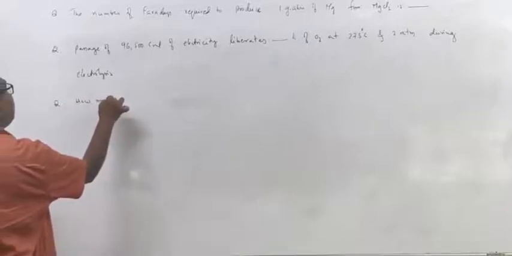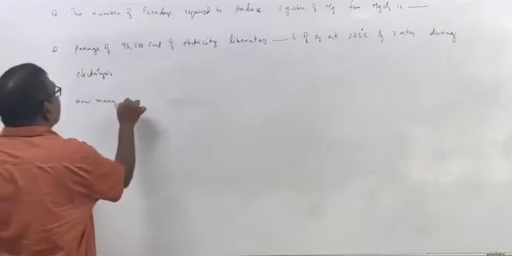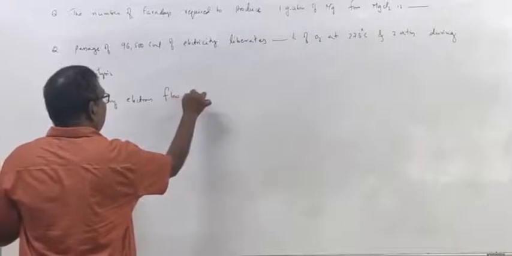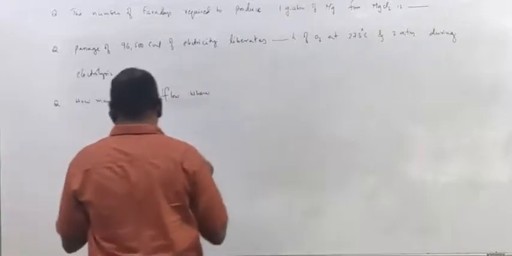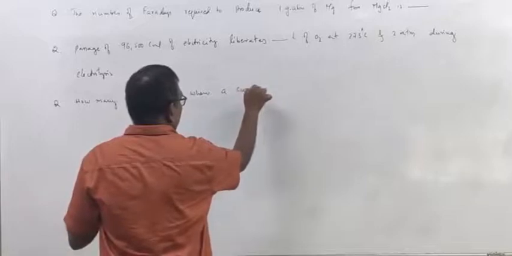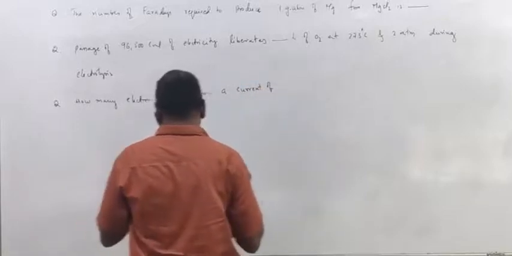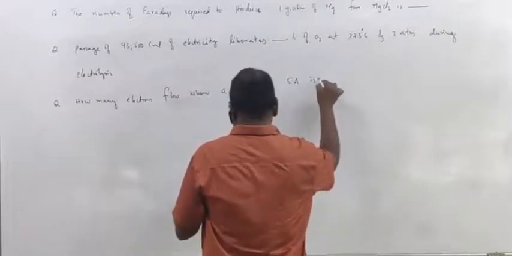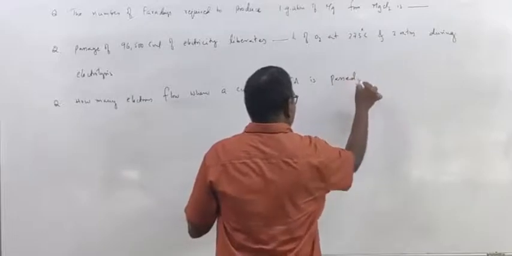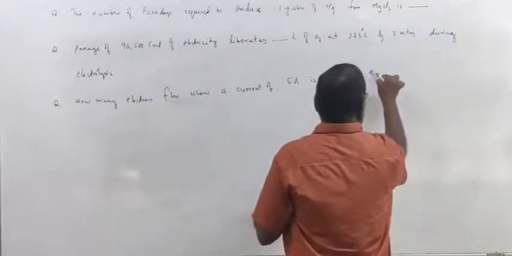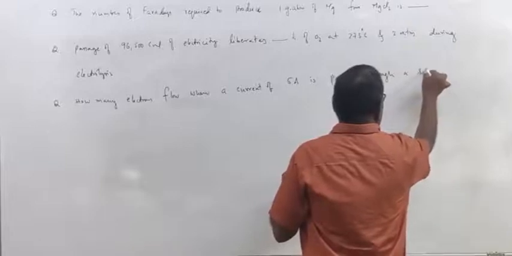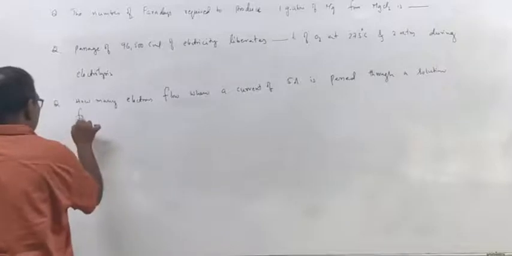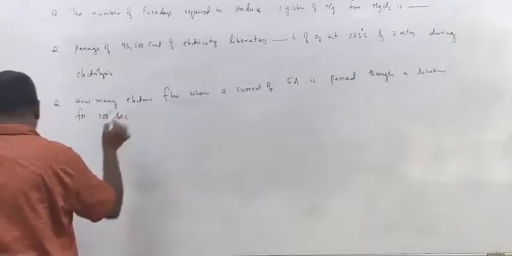How many electrons flow when a current of 5 amperes is passed through a solution for 200 seconds?